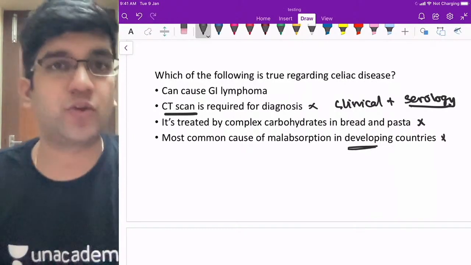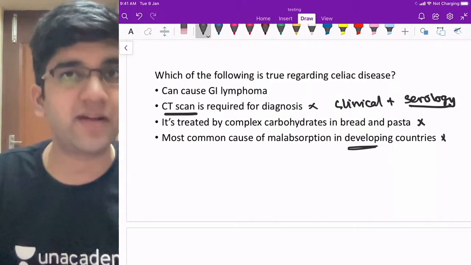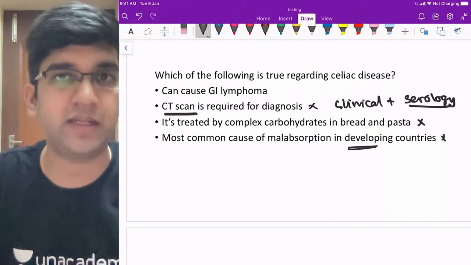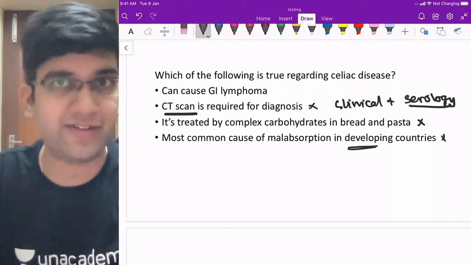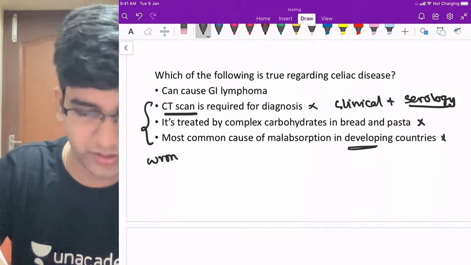What's a common cause of malabsorption in a developing country? Infection. I'm not going to think of celiac. Developed countries, maybe celiac. Again, it's not the most common. It's a fairly common one in developed countries. Developing countries, definitely no, right? So these three are wrong statements.